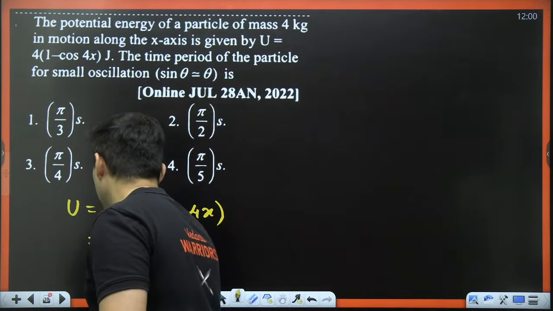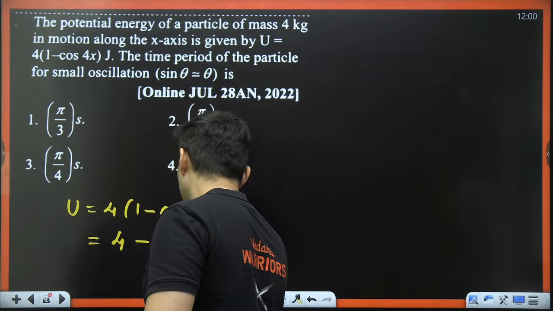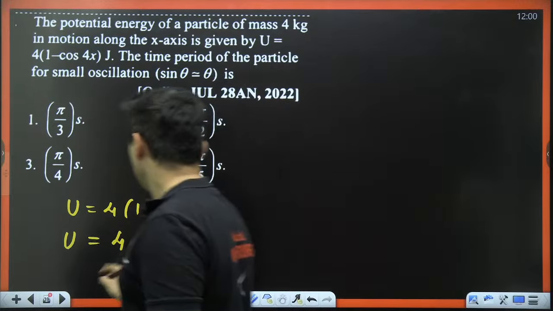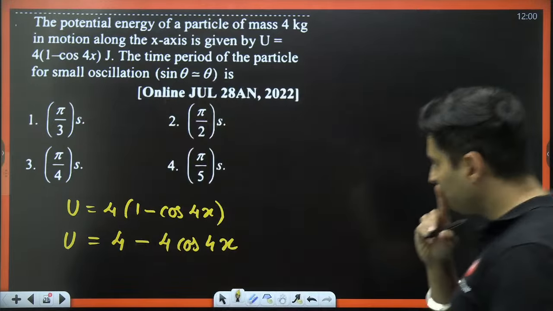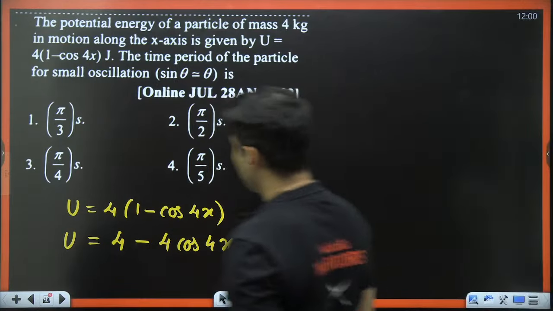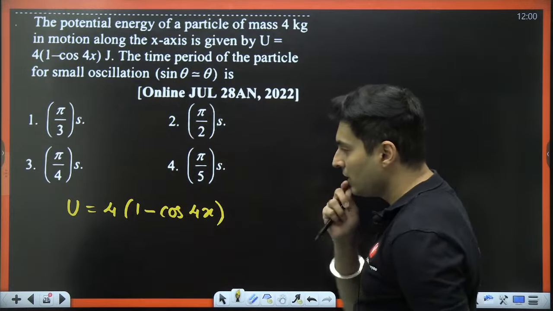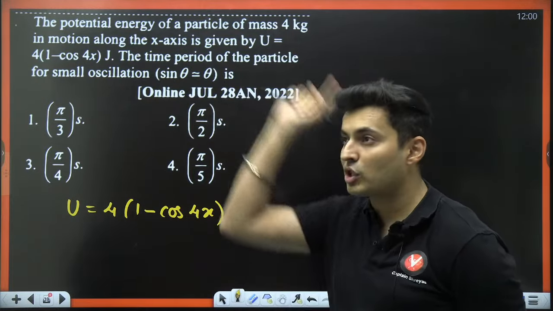Just do one small change. You write it like this, 4 minus 4 cos 4x. Oh, but this is not position. My bad. What am I doing? Sorry. This is energy. So when it is energy, usually we have x square.